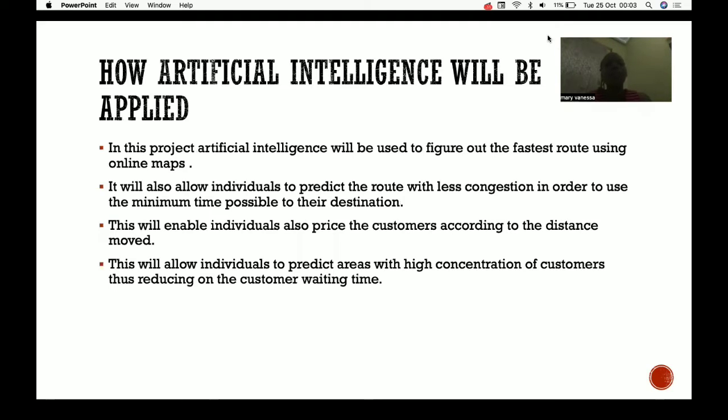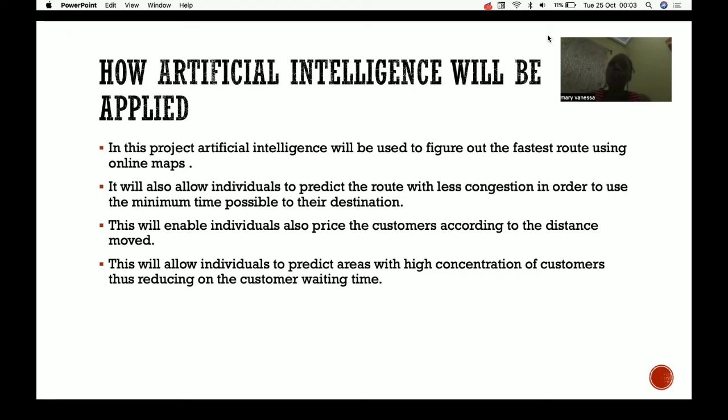How AI will be used in this project. AI will be used to figure out the shortest distance to take. This can be done by using online maps. It will also allow individuals to predict the route with less congestion in order to use the minimum time possible to their destinations. This can be in case someone is moving from Kampala to Kawanda.